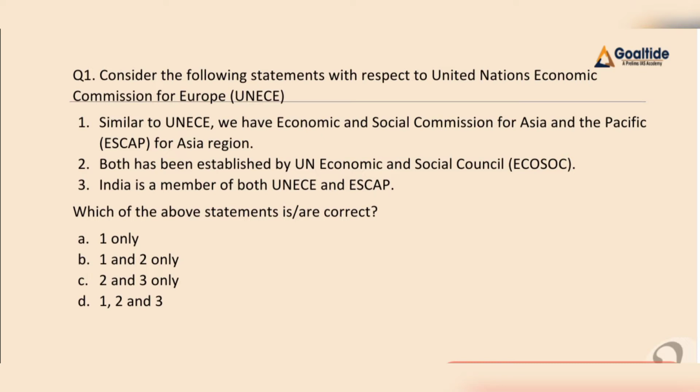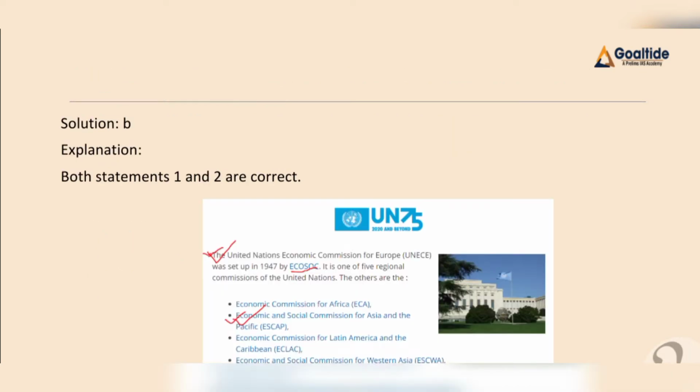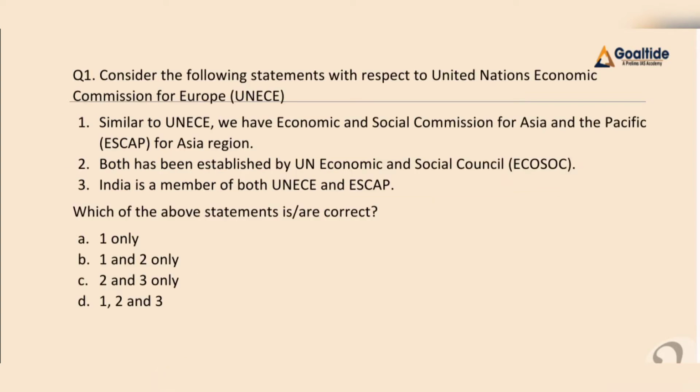Now let us discuss our basic concept first. The United Nations Economic and Social Council is a body of the United Nations and it has a total of 5 regional commissions. The first one is for Africa, second is for the Asia Pacific region, third for Latin America, fourth for Western Asia, and fifth for Europe. So here we can say that our second statement is correct, because both have been established by ECOSOC, that is the United Nations Economic and Social Council. Our first statement is also correct, because similar to UNECE, we have the Economic and Social Commission for Asia Pacific for the Asia region.